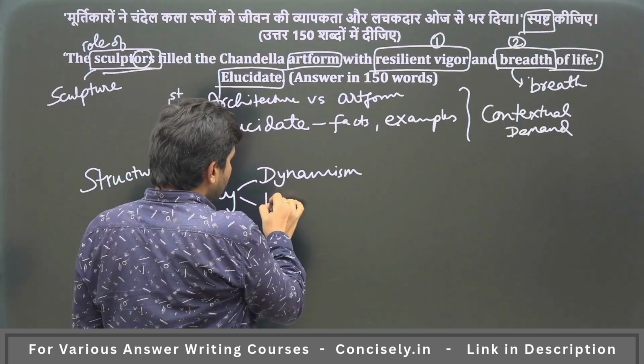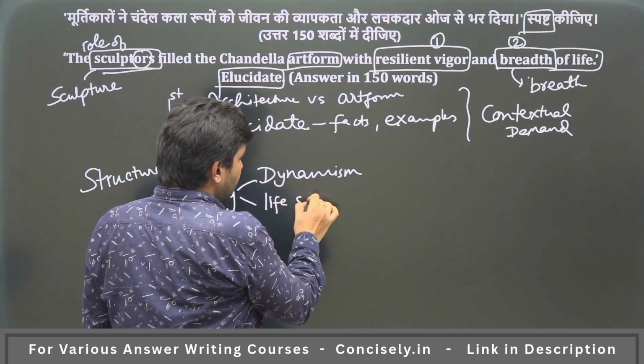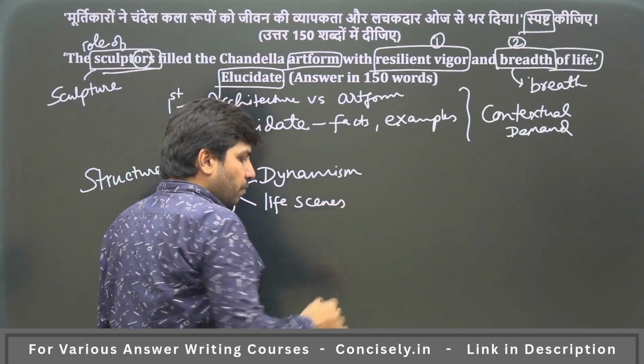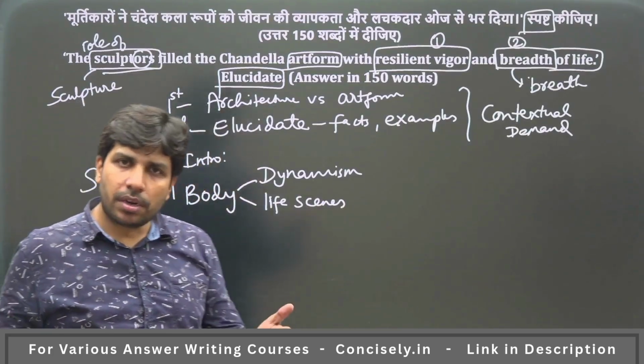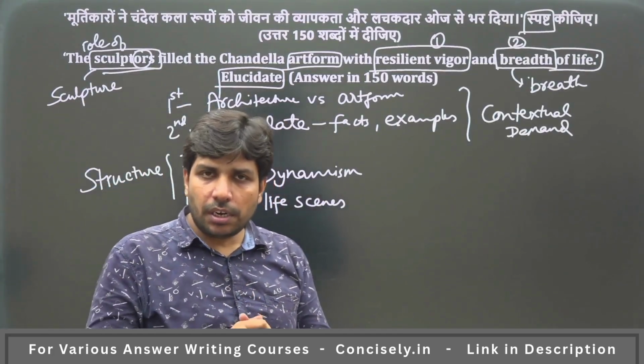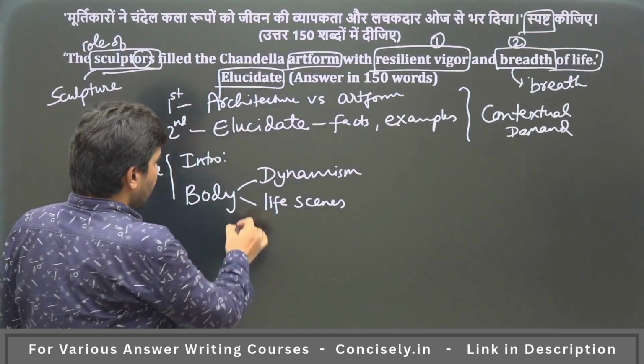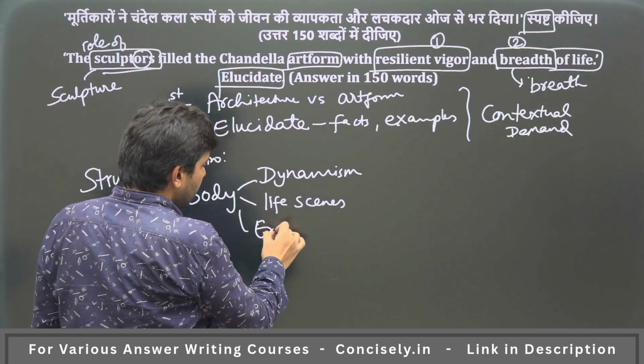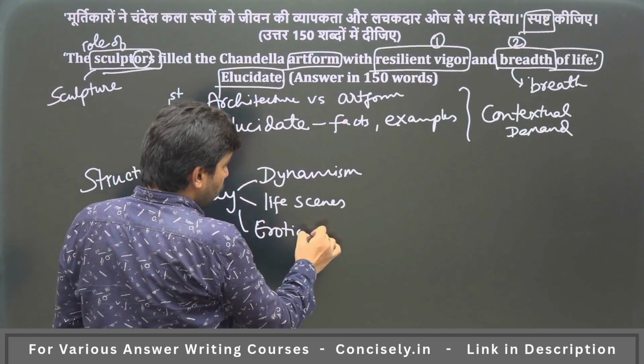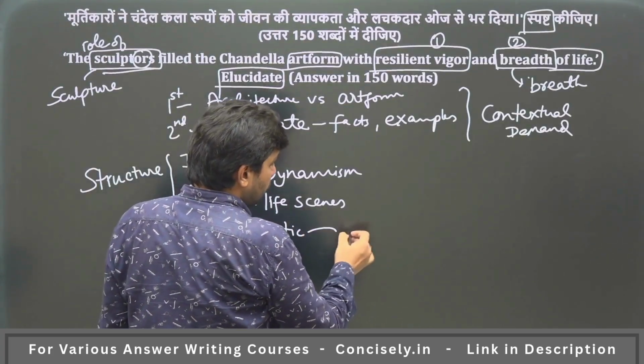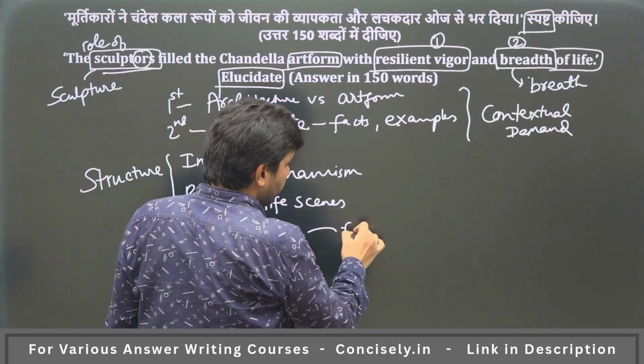Variety of life scenes were portrayed, like farmers, fishermen, women, people working on fields. These things have been elaborated. You can also write about erotic scenes, and then you need to connect the erotic scenes with the importance of fertility.